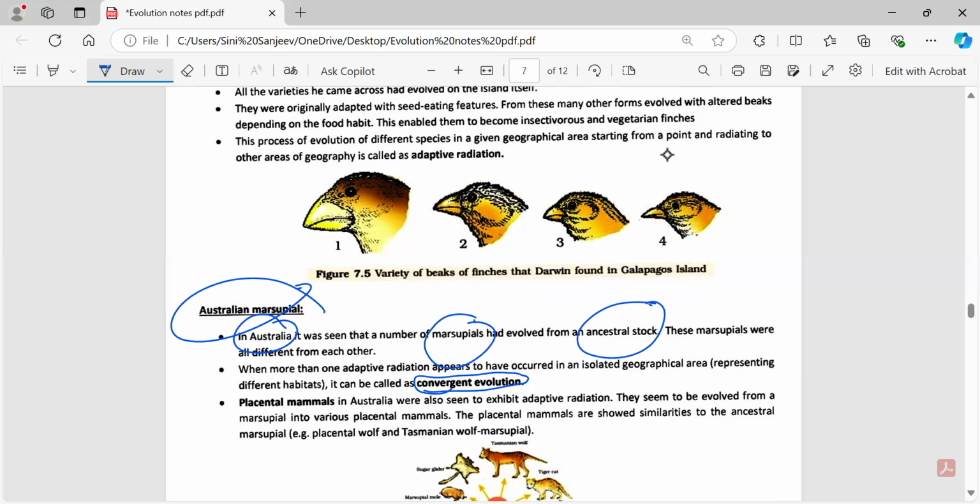Now, here itself, if you see the beaks of this particular Galapagos Island, this is called Darwin's finches. So these Darwin's finches, which you can see in the Galapagos Islands, show how the modification has happened according to the geographical area. The entire size, the beak, became sharper as compared to the first image. So this is all due to adaptation to that particular geographical area.